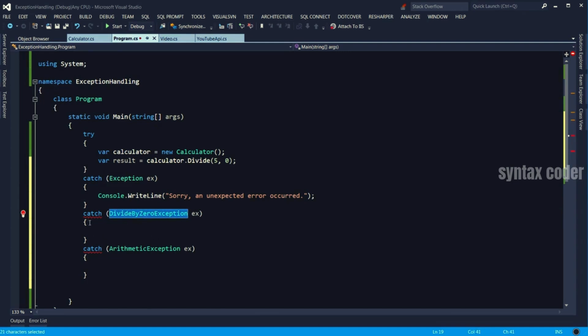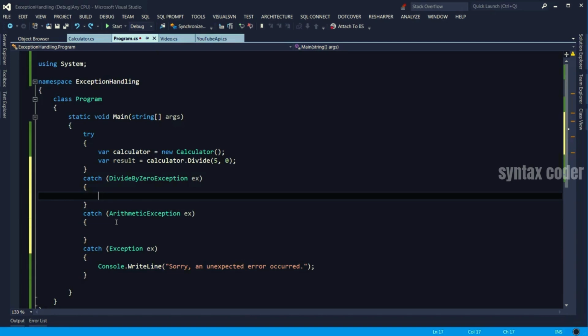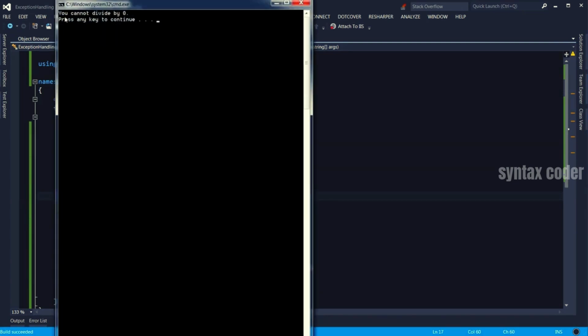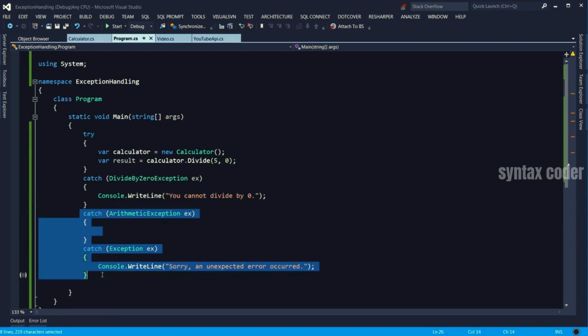And as you see, C# compiler is intelligent enough and is complaining about the order of catch blocks here. And that's why we get this red underline here. So I put this catch block back to where it was. Let's go ahead and write a different message here. So Console.WriteLine, you cannot divide by 0. Now if I run the application, this is the message we get. So this catch block was executed and it recovered from the exception. So these two were not executed.